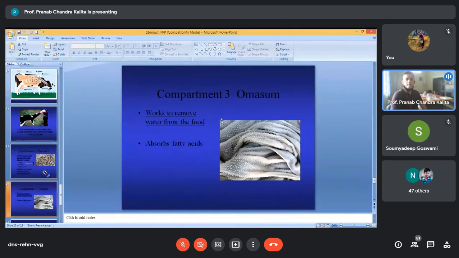The third compartment is the omasum. Interiorly you will find omasal laminae, where you will find many small papillae. It's not like the tongue papillae, which you know. Omasum is internally known by the presence of laminae, maybe primary, secondary, or tertiary laminae.